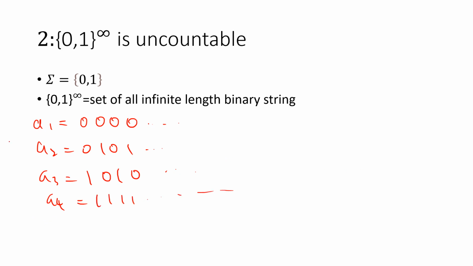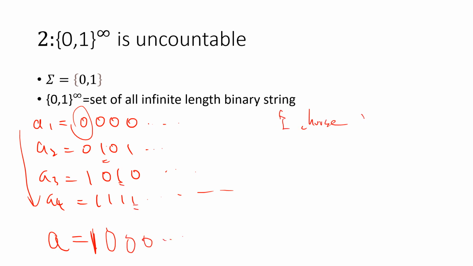Let's say this is countable, right? And the same technique, I think everyone knows. I can construct a, right? If the first thing is 0, I put 1 here. If this guy is 1, I put 0 here. If this guy is 1, I put 0 here. So I choose a: the ith position of a, I define to be the negation, 0 to 1, 1 to 0, of the ith position of ai.